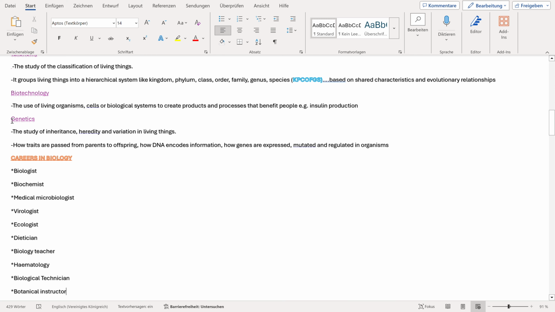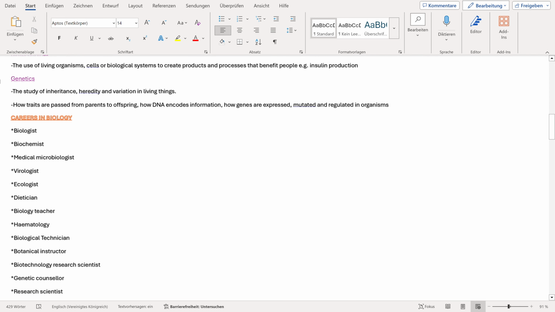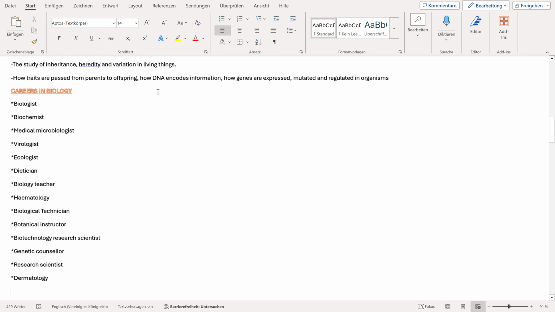Then I move on to the last branch of biology that I have here, that is genetics. From the word itself, genetics, it shows it has something to do with genes. Genetics is the study of inheritance, heredity, and variation in living things.